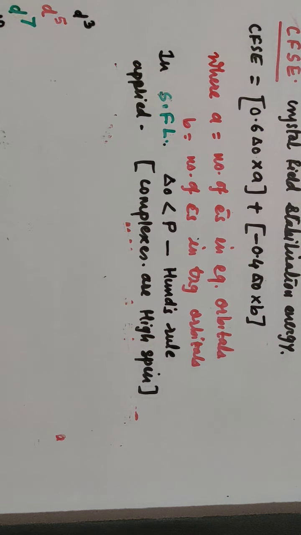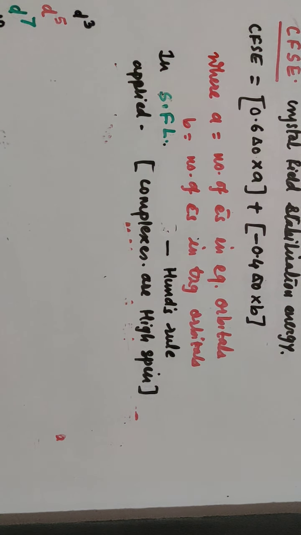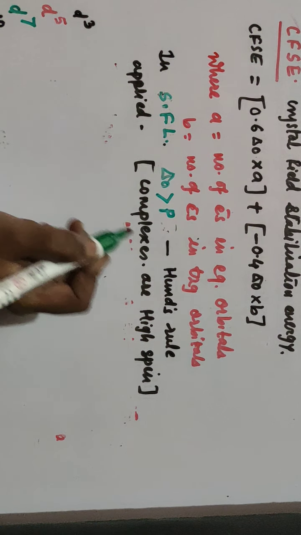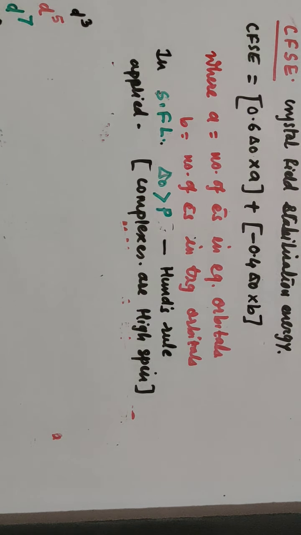In that case what happens now? In case of strong field ligand, this delta 0 is greater than P. That means the energy difference I told you in between Eg and T2g is more, and hence the energy required to pair up electrons is less, and so it doesn't follow Hund's rule.